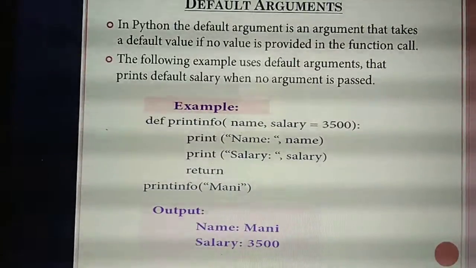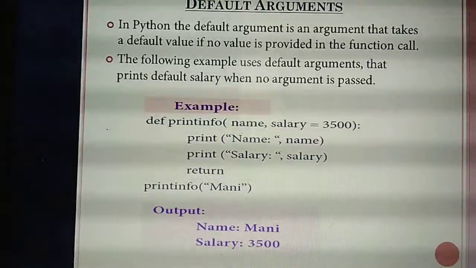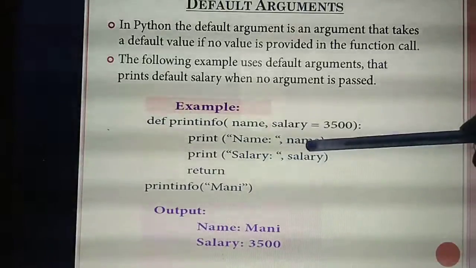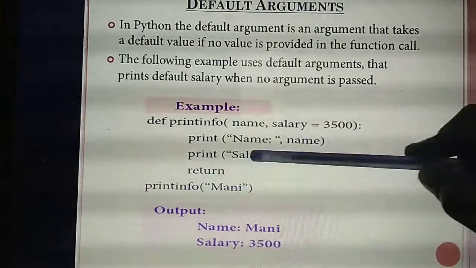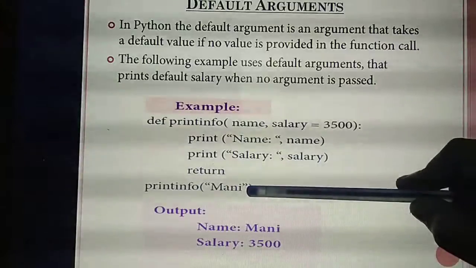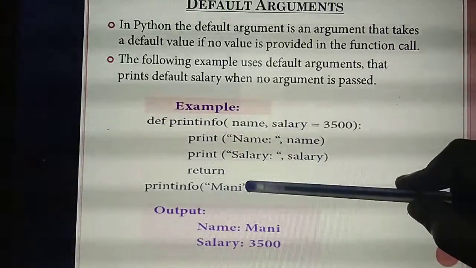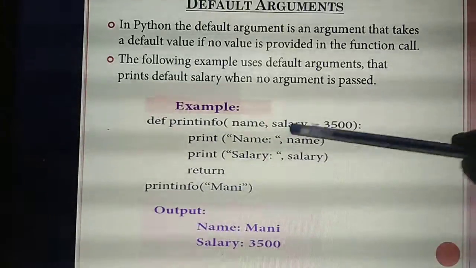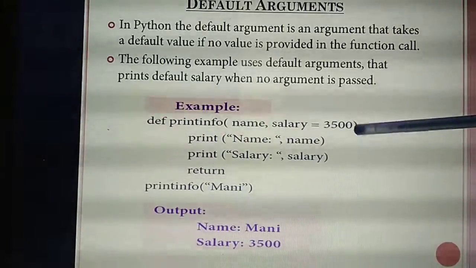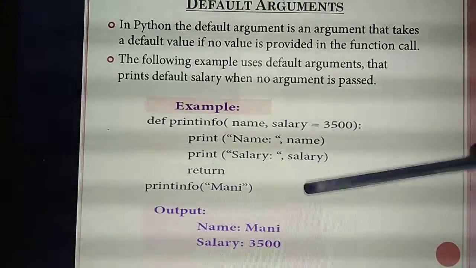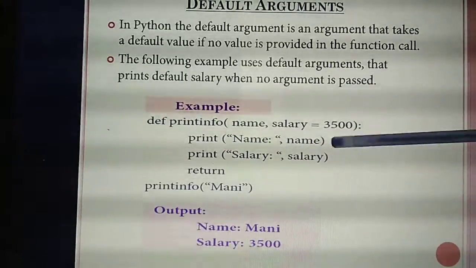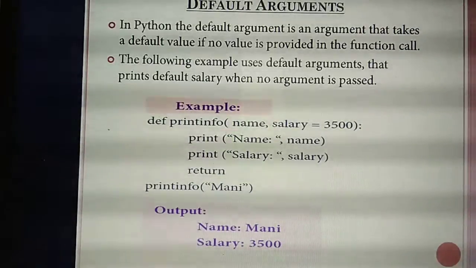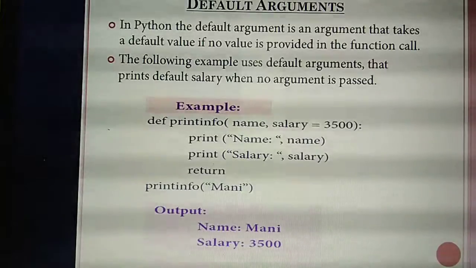Now you are running the program. What output will you get? So now first line, print name. In the place of name, what are you passing? Many. Next, salary. In the place of salary, are you passing any value here? No. So if you are not passing values for these arguments in the function call, it will take the default value mentioned in the argument, and that value will be printed. So what value will it take as the salary? Now 3,500. Understand? Understand our default arguments?